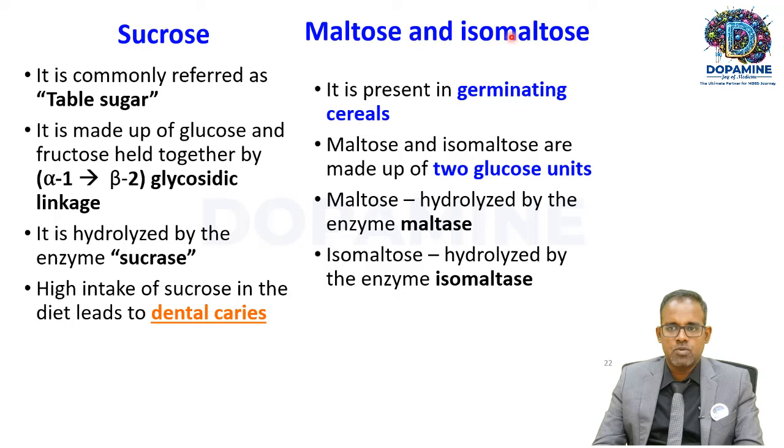Then maltose and isomaltose. They are present in germinating cereals. Maltose and isomaltose are also made up of two glucose units. Maltose is hydrolyzed by an enzyme called maltase. Isomaltose is hydrolyzed by an enzyme called isomaltase.